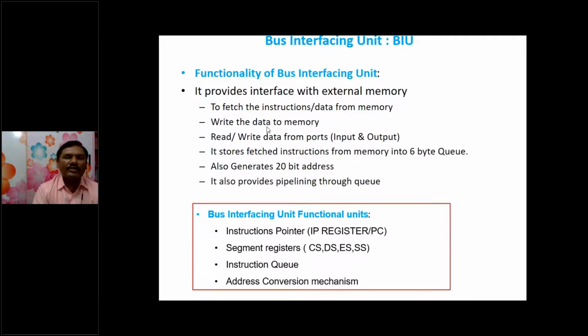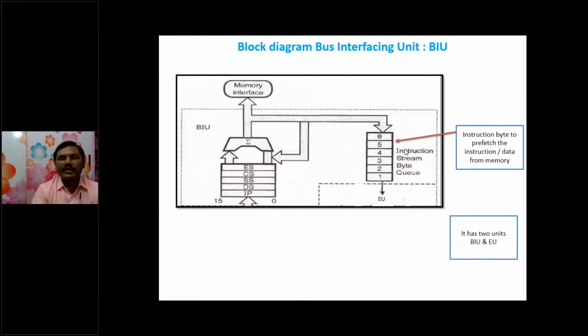According to the block diagram of the computer that I have shown a number of times, the microprocessor is connected to input, output devices and memory also, right? It stores fetched instructions from memory into a 6-byte queue, and it also generates a 20-bit address because it has the address conversion mechanism, and it also provides pipelining through the queue. So this is the instruction byte queue. The advantage of this instruction byte queue is we can fetch the data from memory byte by byte, but one instruction at least needs 2 bytes of data because 8086 is a 16-bit microprocessor.